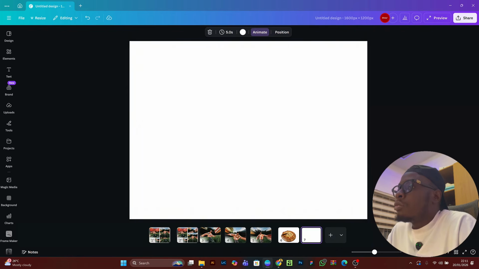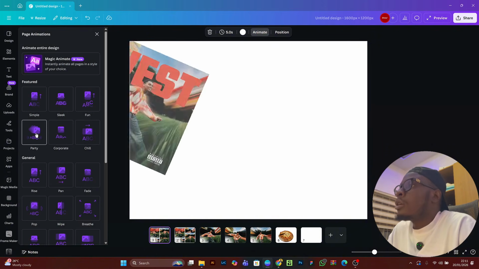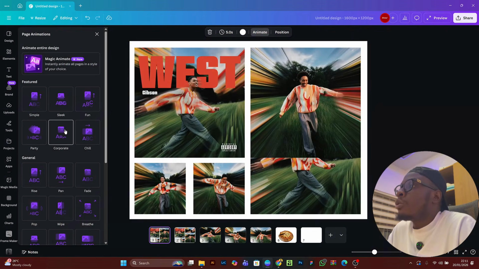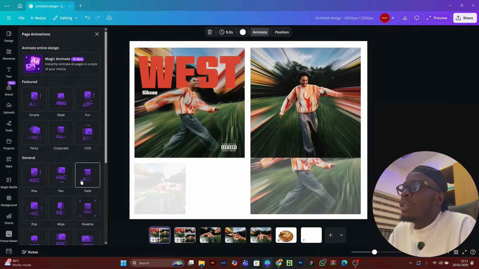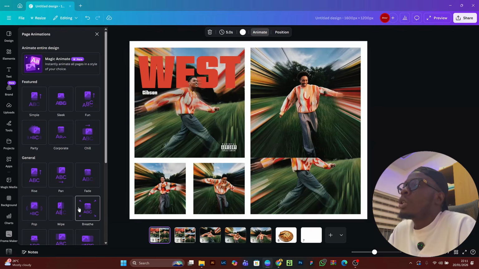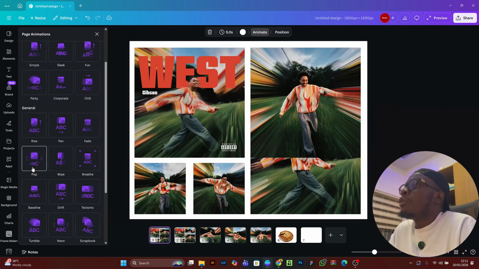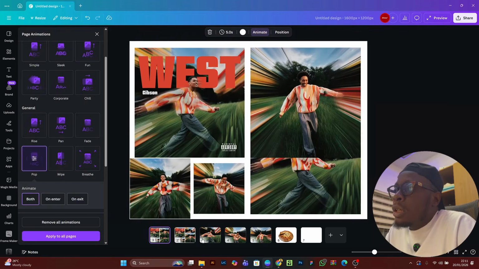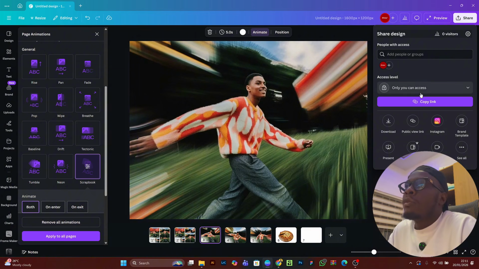You can add pages. When you upload them, Canva has this cool animation bar. Look, they have a lot of cool animations you can just add with one click, depending on how you want your job to be showcased. So any one you like, you can add them. You can add to all the pages. Now, when you finish, you export as GIF.